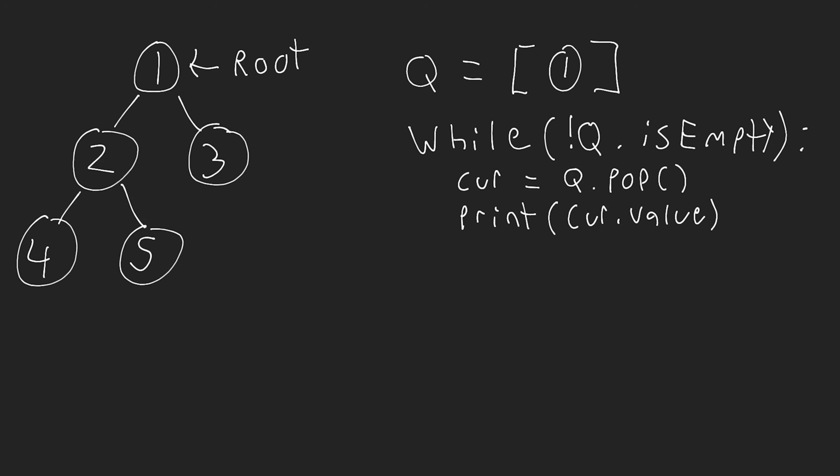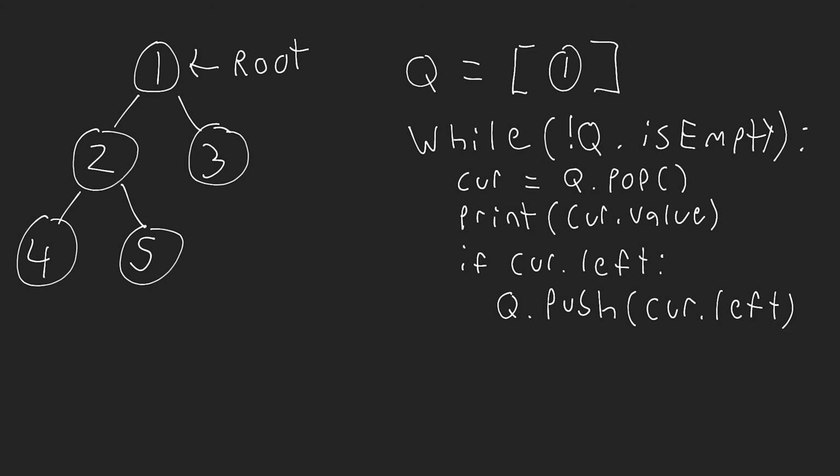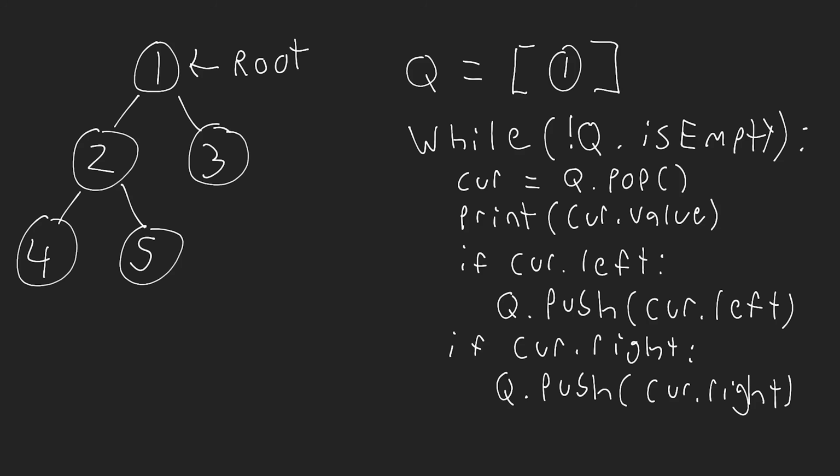Then what we need to do is add onto the queue the left and the right child of this element. So we're going to say if cur.left, then q.push(cur.left). And then we'll do the same thing for right. If cur.right, then q.push(cur.right). Hopefully you can read that. What we're doing is we're setting up a while loop.